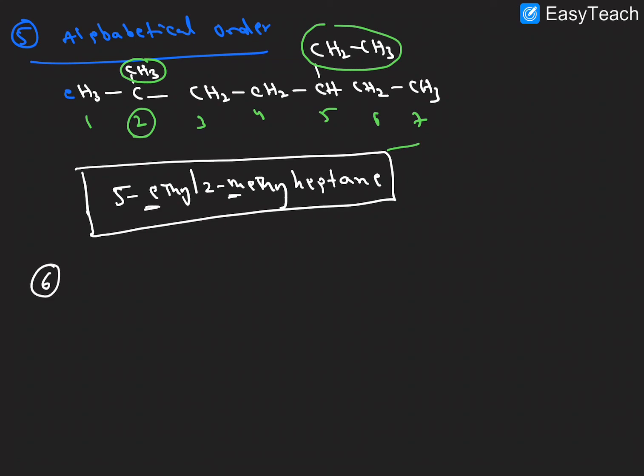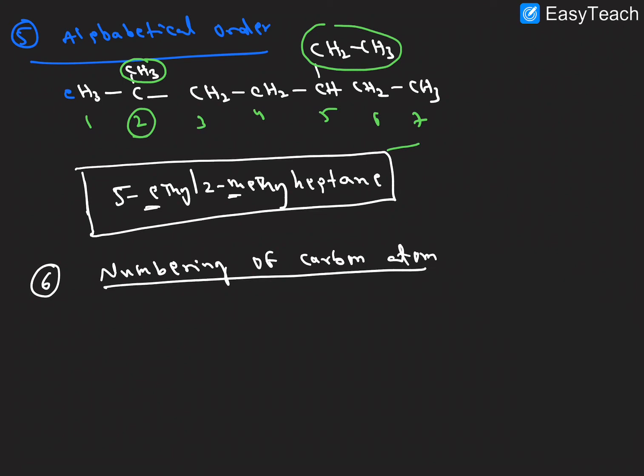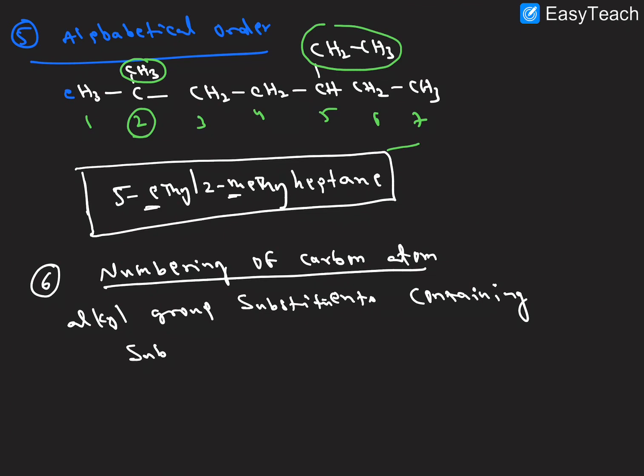Next one, sixth rule here. The sixth rule, the numbering of carbon atoms, it's very important. So alkyl groups or substituents containing sub-branches.